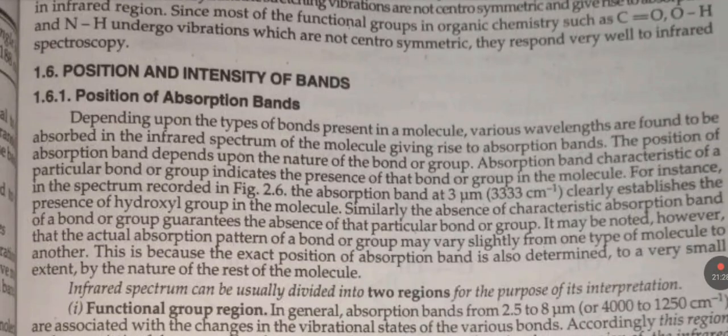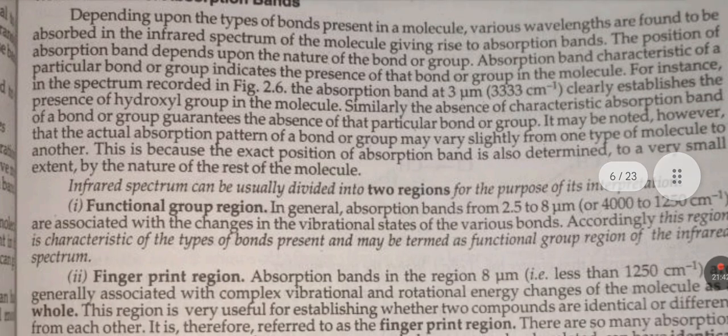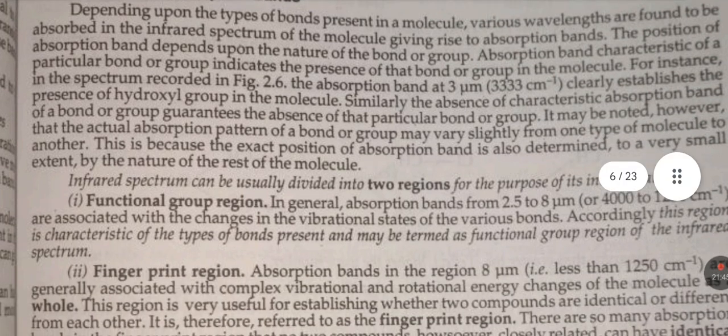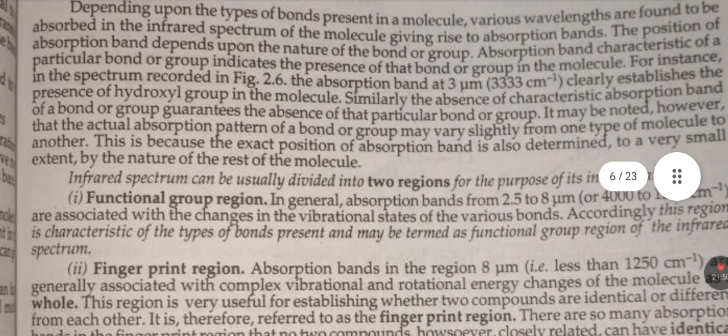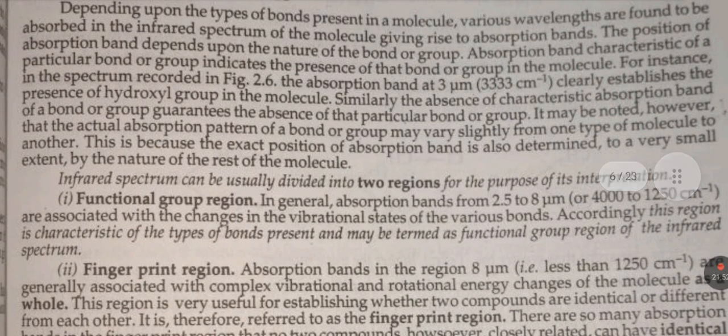Position and intensity of bands. Position of absorption bands. Depending upon the type of bonds present in a molecule, various wavelengths are found to be absorbed in the infrared spectrum of the molecule, giving rise to absorption bands. The position of an absorption band depends upon the nature of a bond or group. Absorption bands characteristic of a particular bond or group indicate the presence of that bond or group in the molecule.